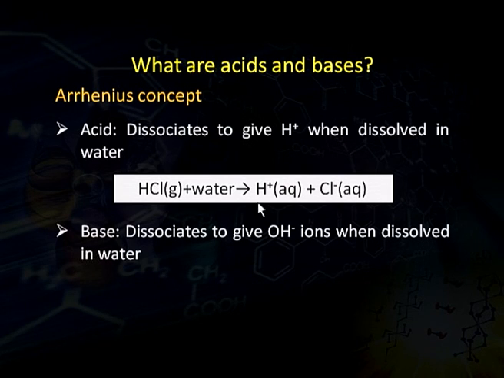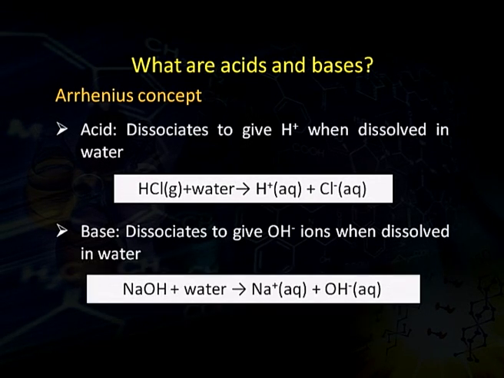An Arrhenius base is a substance which dissociates to give hydroxide ion, that is OH- ion, when dissolved in water. For example, we have sodium hydroxide and water. When these two react, they form sodium ion and hydroxide ion. Since sodium hydroxide is giving hydroxide ion, it is categorized under the Arrhenius concept. So, these two are examples of an Arrhenius acid and an Arrhenius base.